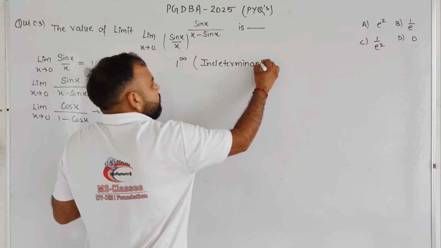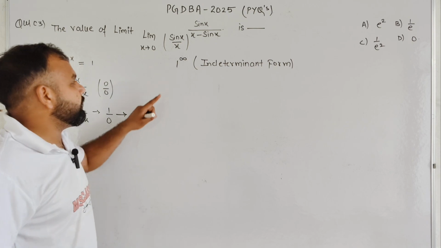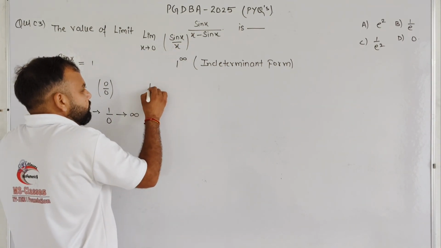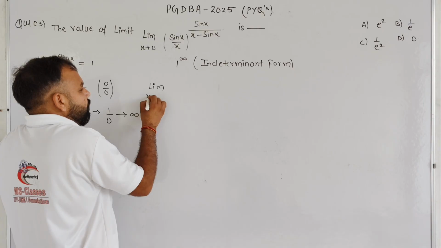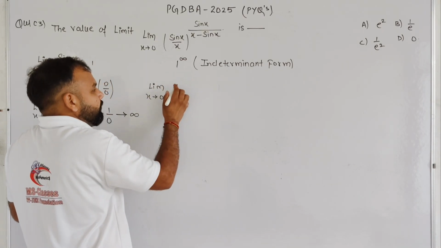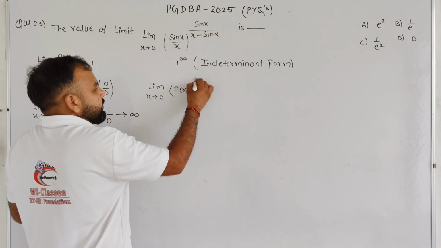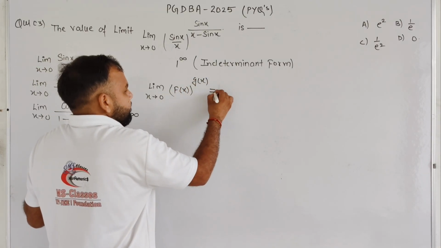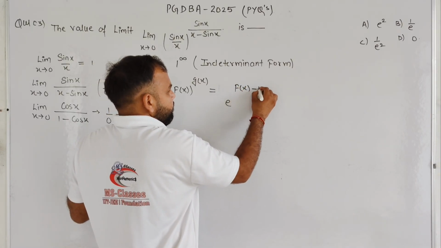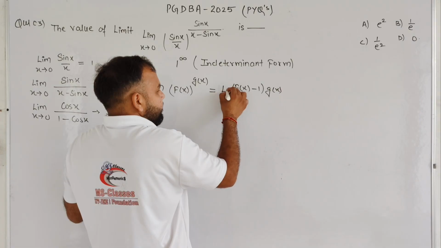That is an indeterminate form. And student, we know very well that in the indeterminate form 1 to the power infinity, this result is applicable over here. If it is in the form of 1 to the power infinity, limit x tends to 0, f(x) to the power g(x), it will basically become e to the power (f(x) minus 1) into g(x), and here limit x tends to 0.